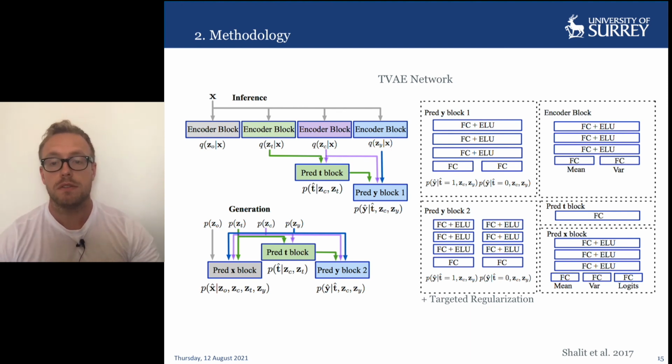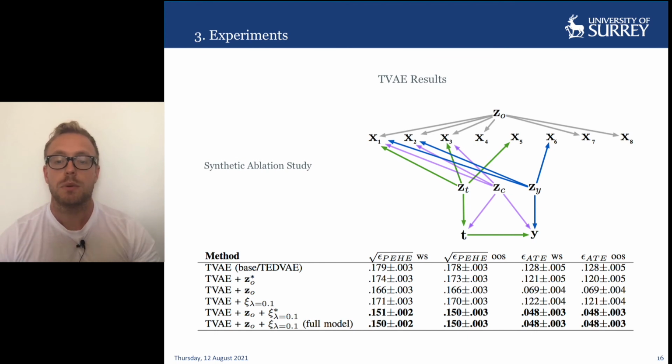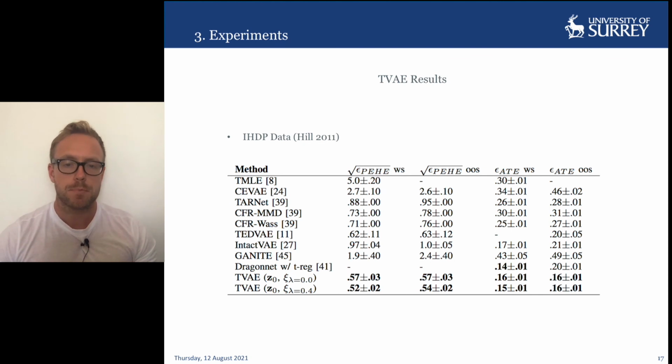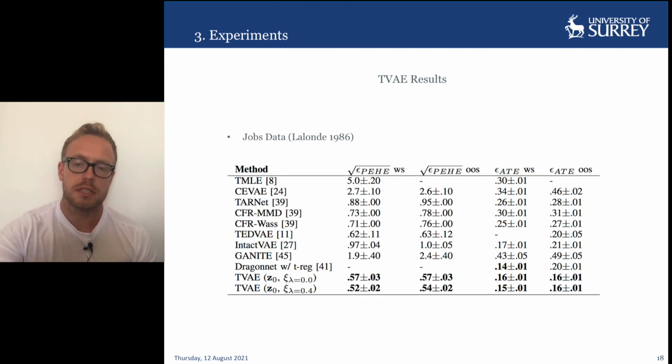Now let's review TVAE's performance. First, we designed a synthetic dataset in such a way that we could assess the contribution of the various aspects of TVAE in an ablation study. The results show that the addition of Z0, which is the miscellaneous factor, as well as the targeted regularization, yields a relatively monotonic performance increase. Similarly, we were competitive and also exceed state-of-the-art on the IHDP dataset. And once again, we see similar performance on the jobs dataset.